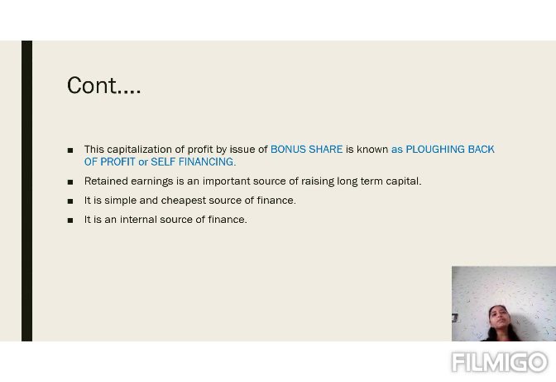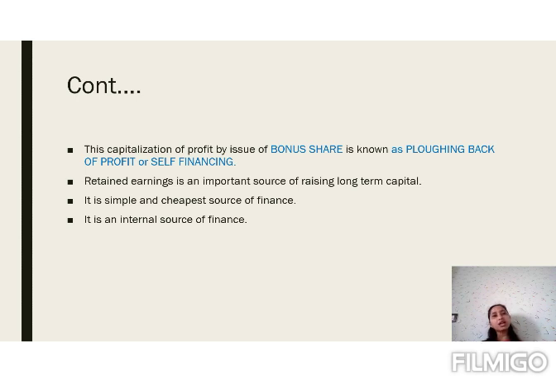Now, when the company earns a profit and keeps some amount as a reserve, it will be there in the business permanently or for a longer period of time. It is a simple and the cheapest source of finance. When the company collects capital by issue of shares or from borrowed sources, it has to either give dividend or interest for using that money.